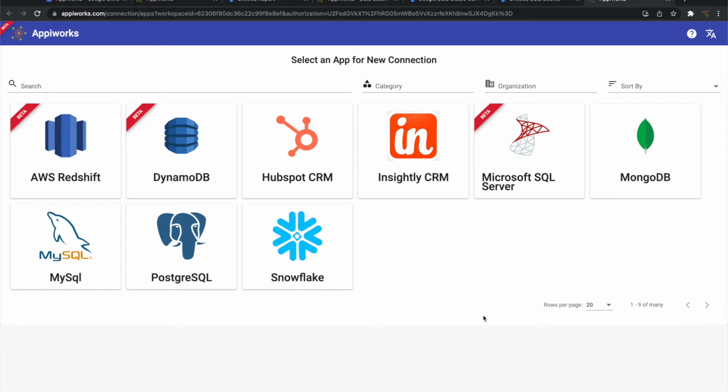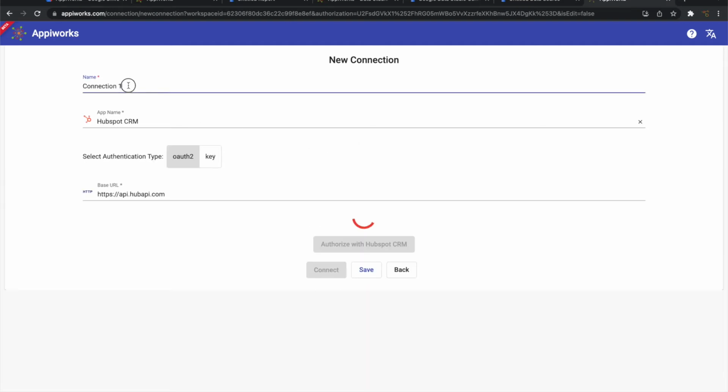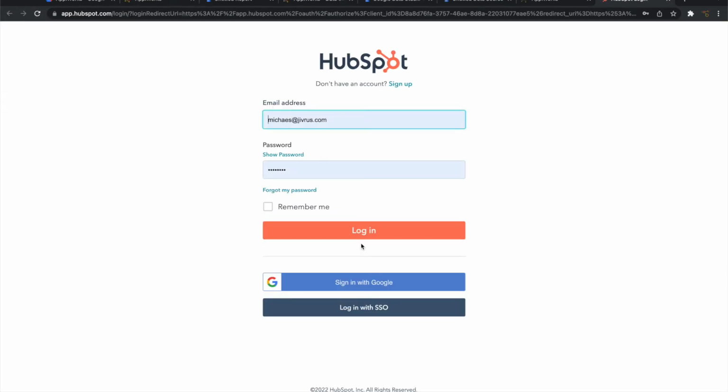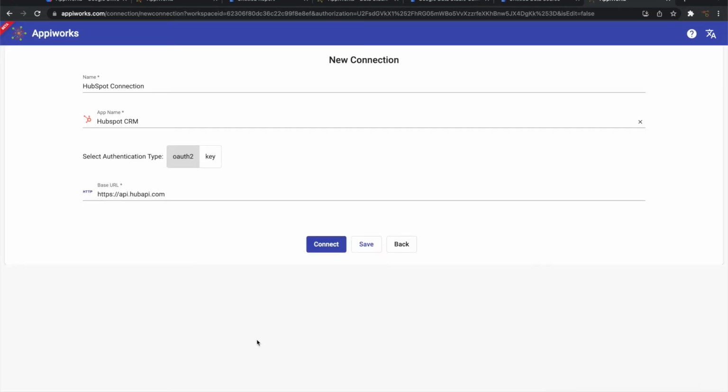You can pick and choose any of the applications AppiWorks integrates with. So for this demo, let me choose HubSpot CRM. Let me call this connection HubSpot connection. I'll go ahead and authorize it. Let me log into HubSpot and connect with one of the organizations there. So the HubSpot connection is now established. Let's go ahead and save this.